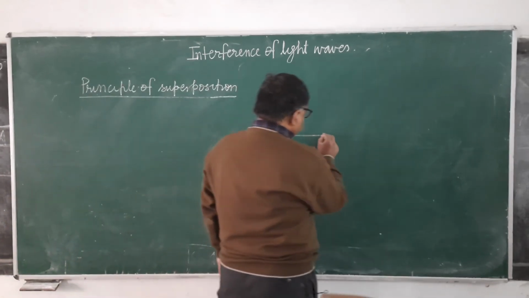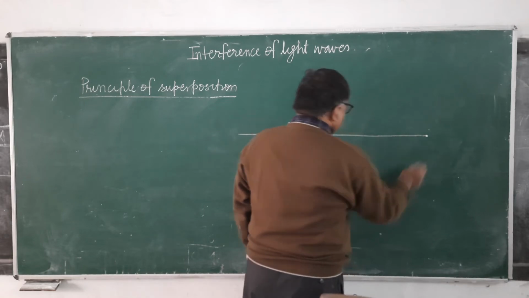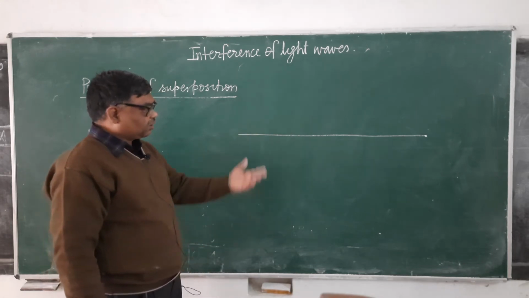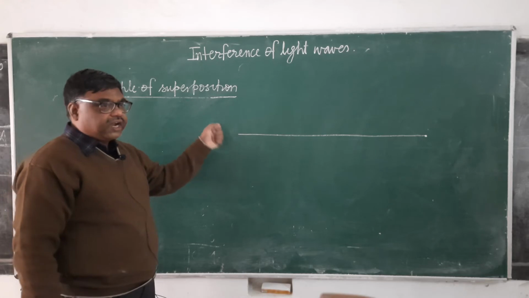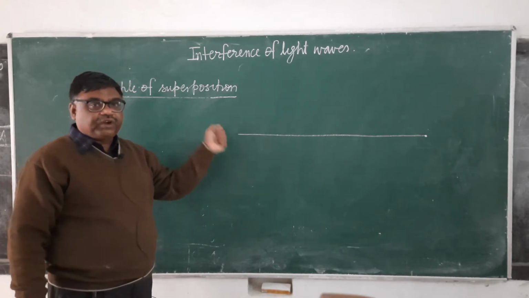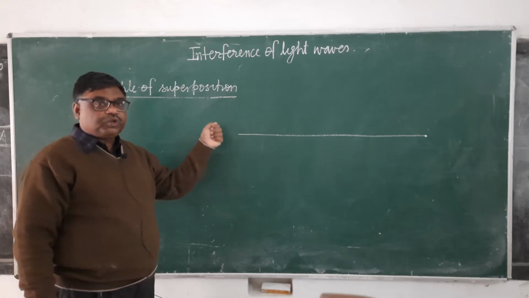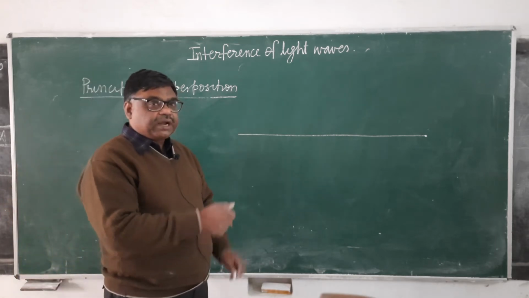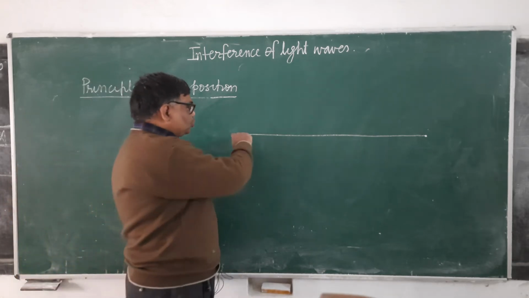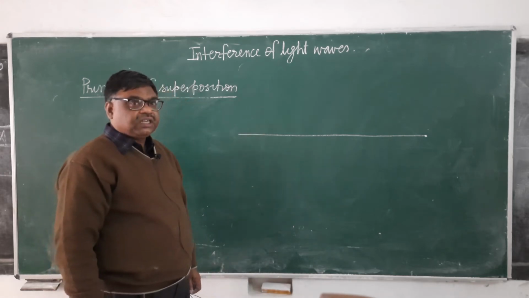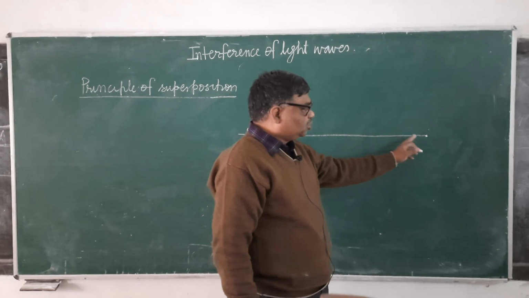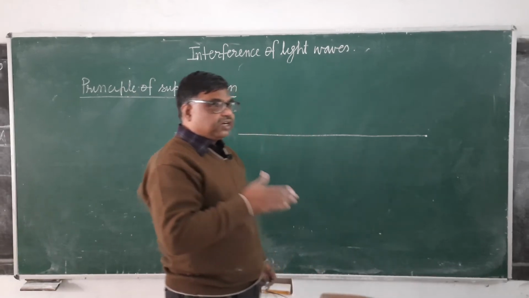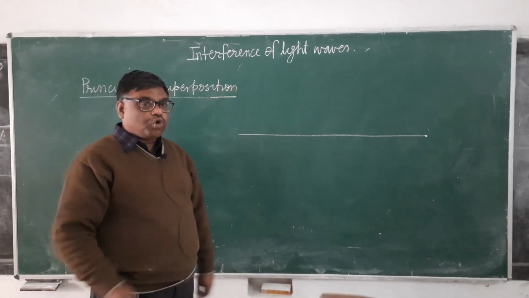Now what is its meaning? Suppose this is a rope. One end of the rope is here and the other end is held by some other person. If both ends are snapped together simultaneously in the same fashion, such that the pulse is produced in the vertical plane, and the other person also snaps in the same way, then both waves are coplanar waves.